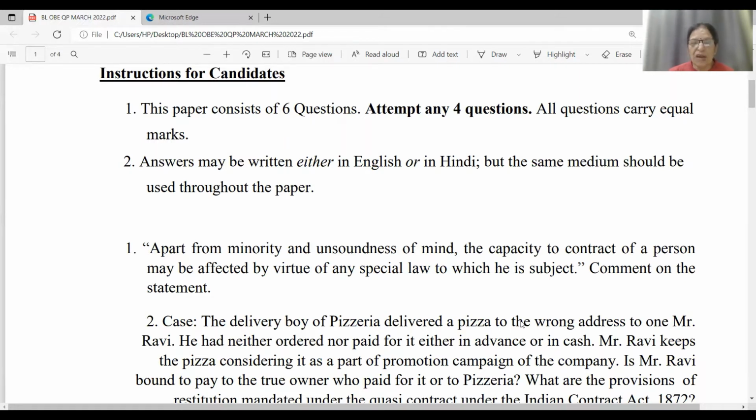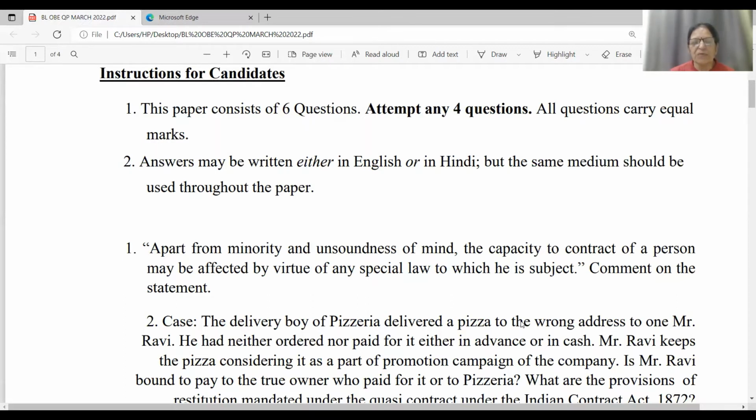Then unsoundness of mind, it has been provided under section 12. A person may be usually of sound mind and occasionally of unsound mind, or usually of unsound mind and occasionally of sound mind. So friends, an unsound mind person is also treated on the same footing as that of a minor. Unsoundness of mind may arise from 5 reasons: idiocy, lunacy, drunkenness or intoxication, hypnotism, and mental decay on account of old age.